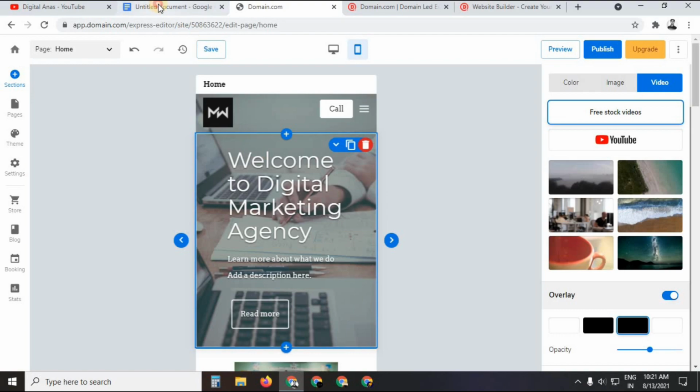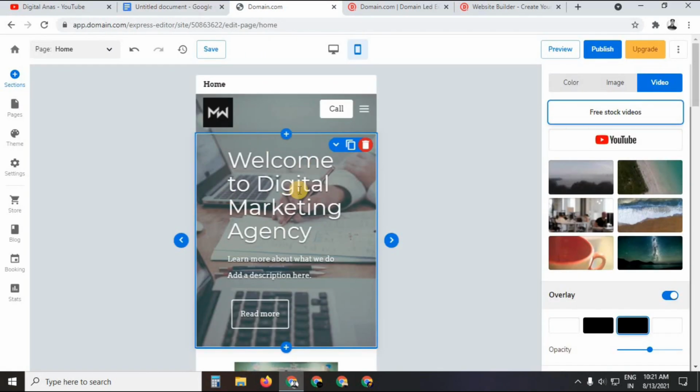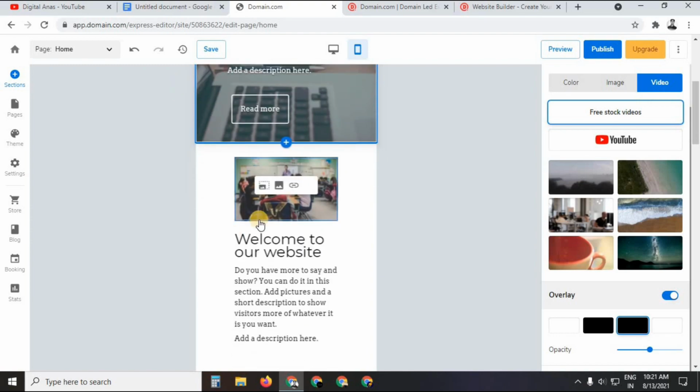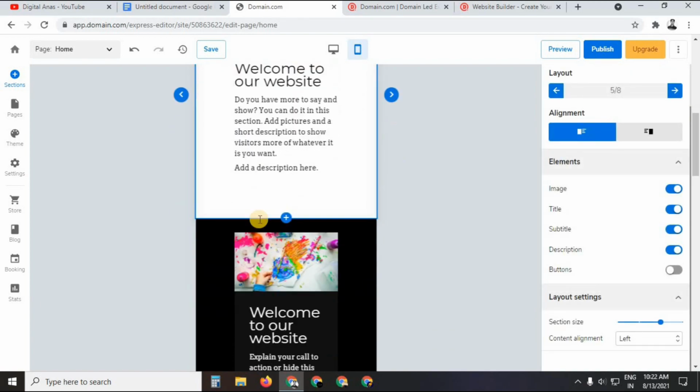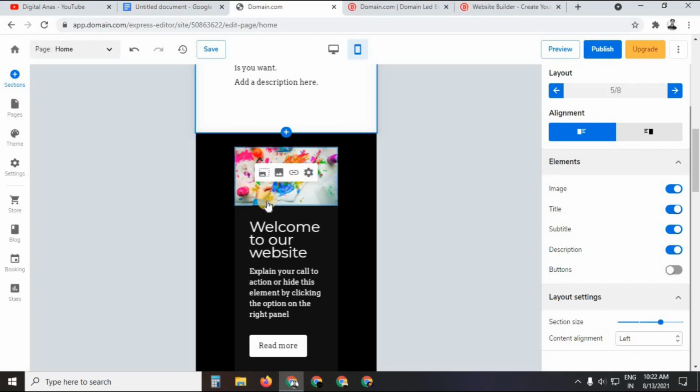In order to make your landing page very high converting. And the second step is problems people are facing. Now after this section, you can make another section like this one, where you can write the problems people are facing nowadays in order to rank their website on the first page of Google. So this is a problem. Okay, and then after stating the problem, you also need to state the solution to that problem, which means you can make a section and right there write that if you want to rank your website on the first page of Google, then you can make use of the SEMrush tool, which is just amazing.